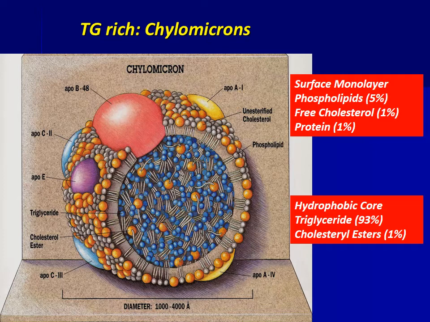The surface monolayer consists of phospholipids 5%, free cholesterol 1%, protein 1%. The hydrophobic core of the chylomicron consists of 93% triglyceride and 1% cholesterol esters.